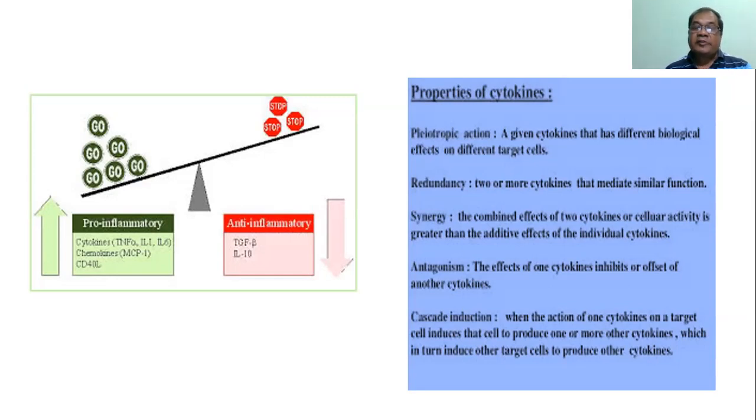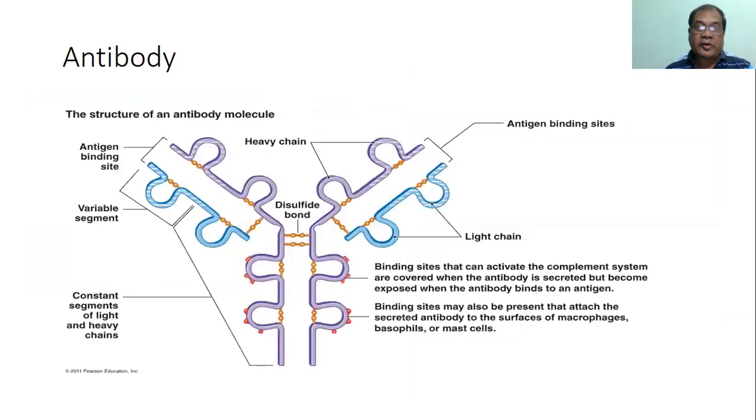It may be antagonistic to each other. The effects of one cytokine may inhibit or offset the action of another cytokine. It induces cascade type of reaction, a chain reaction, when the action of one cytokine on a target cell induces that cell to produce one or more other cytokines, which in turn induce other target cells to produce other cytokines. So a chain reaction goes on.